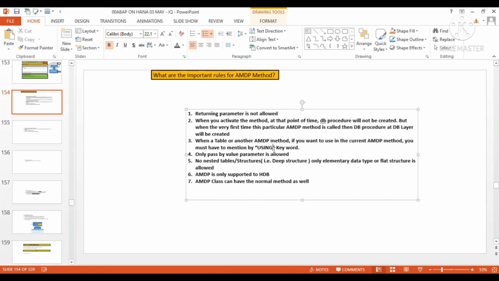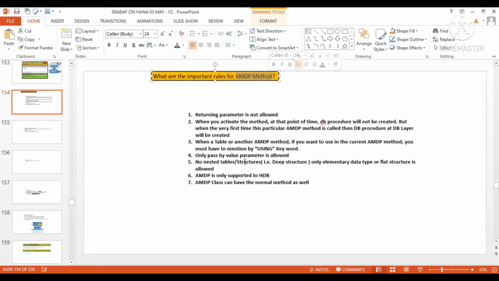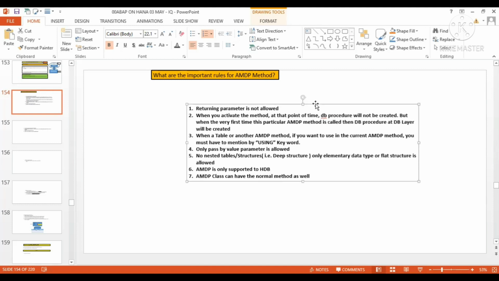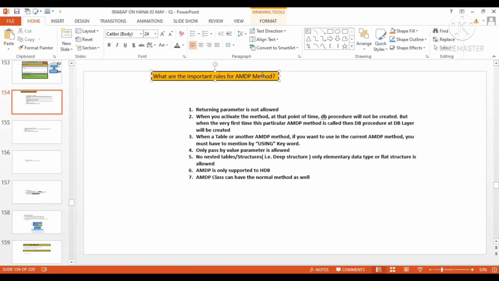When you are going to create the AMDP method, we have to follow some certain rules. What are those rules? The first rule: when you are going to create the AMDP method, returning parameter is not allowed. This is the first point.